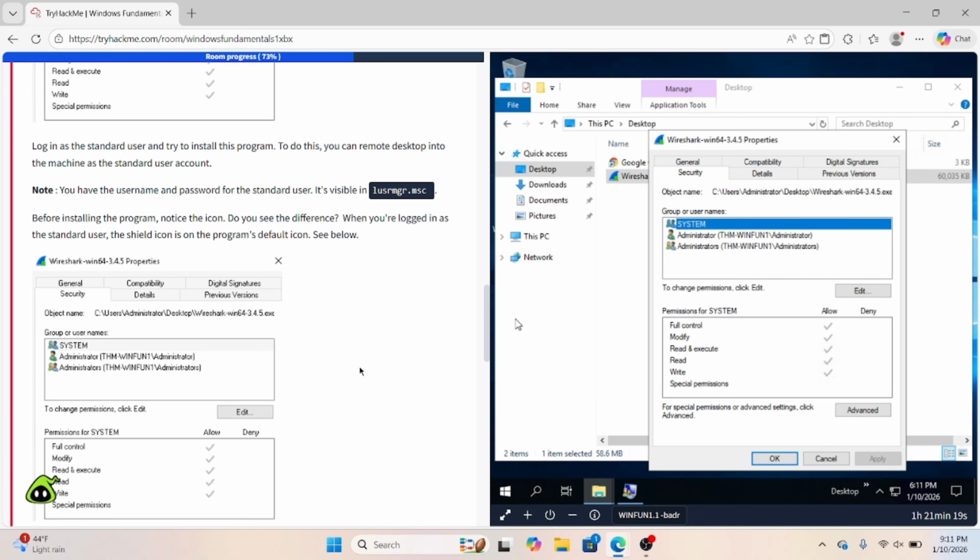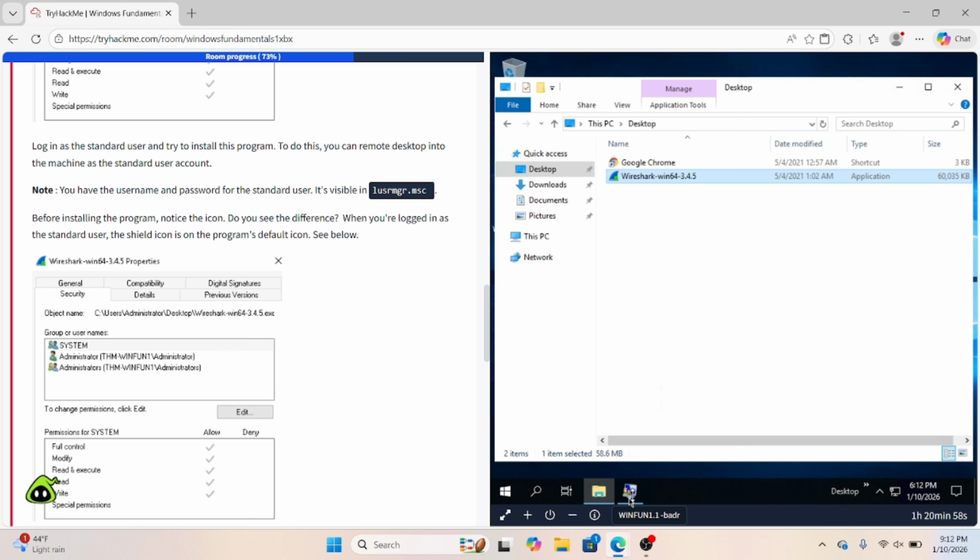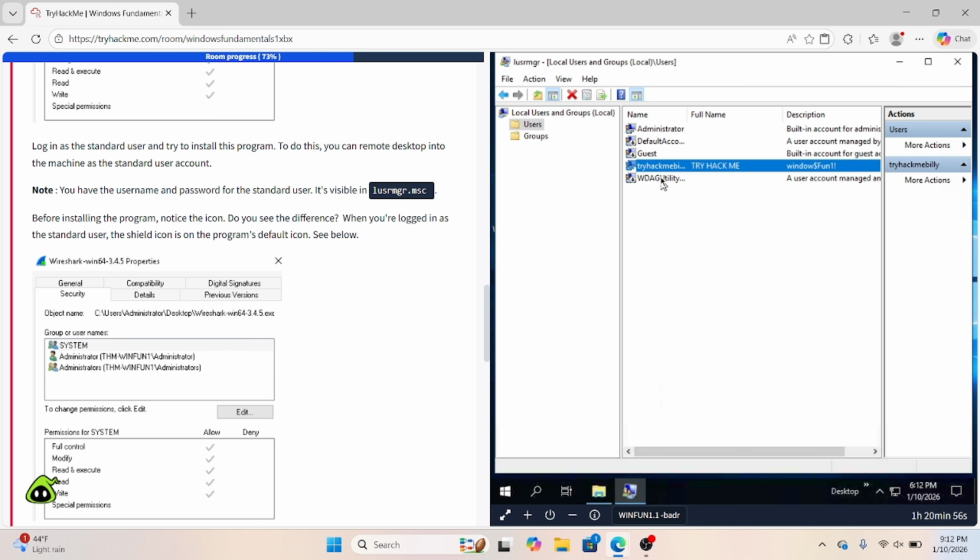What you could do if you do want to get a little bit more familiar with the system, you can log in as a remote desktop to the machine, so you can go over to the standard user account. You can see the note here is saying that the username and password for the standard user is going to be visible in the local user manager. And that's going to be here. So if this is the user account, this right here is going to be the username, and this is going to be the password.